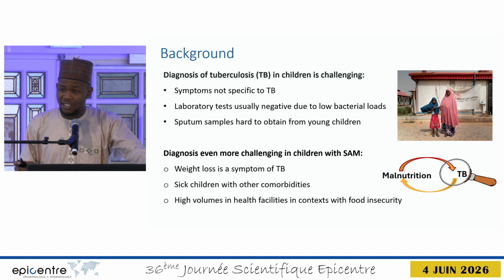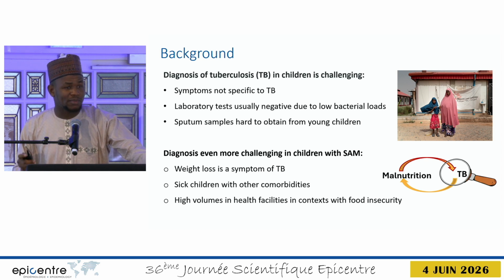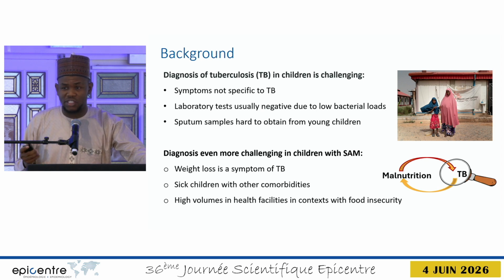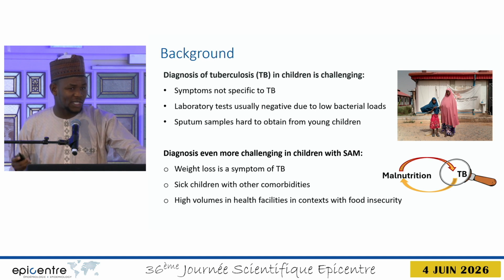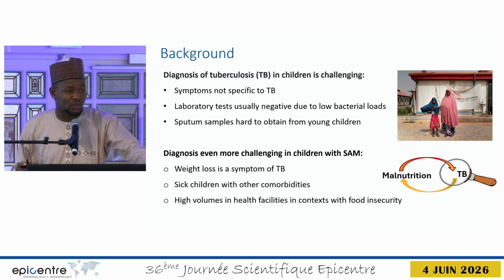But the diagnosis is even more difficult in children with severe acute malnutrition because a child with SAM comes with weight loss, and weight loss is a symptom of TB, and you may not be able to differentiate between weight loss from TB or from food insecurity, especially in contexts where we have high volumes of children coming to facilities with severe acute malnutrition. And most of the time, those children are very sick, and they come with other comorbidities, which is also very difficult to differentiate from TB.